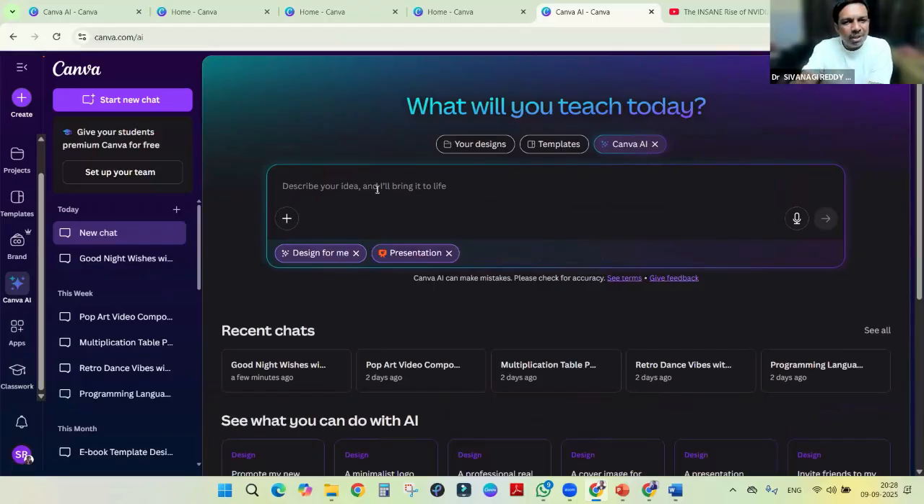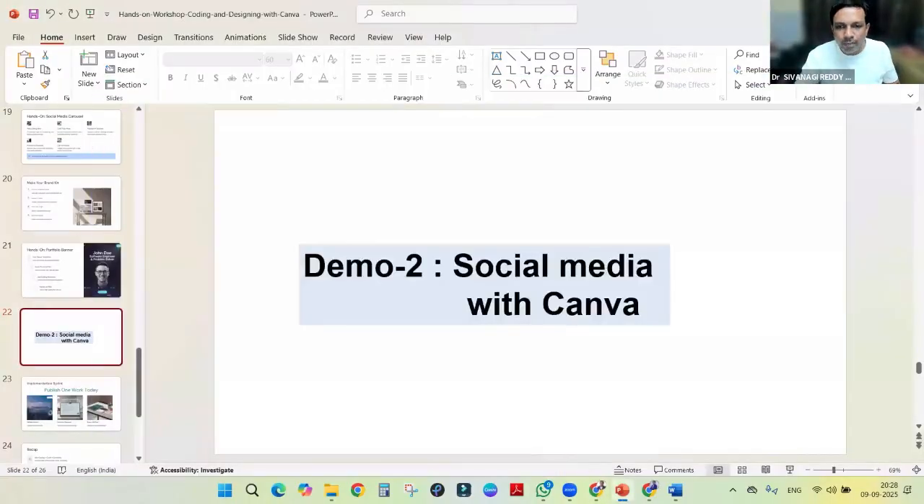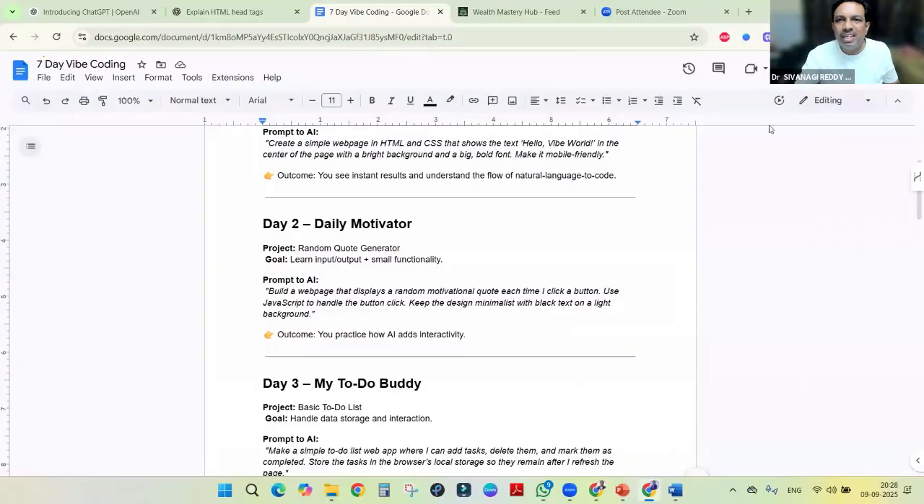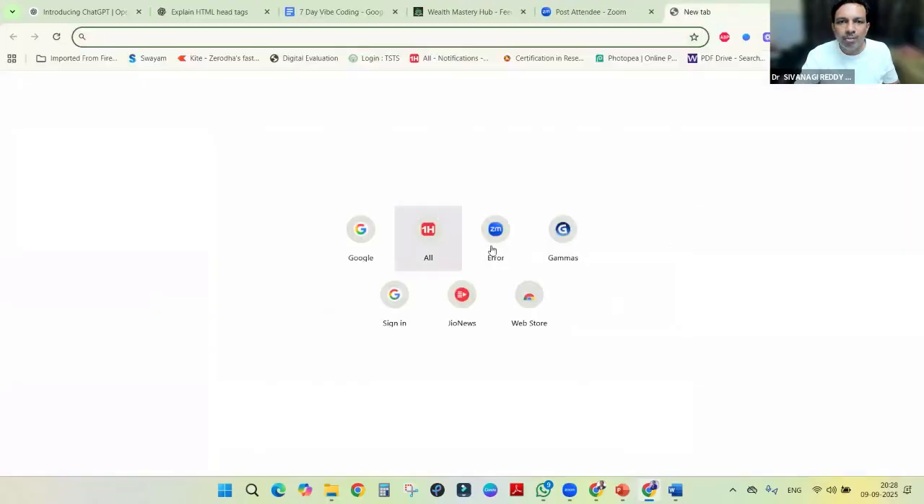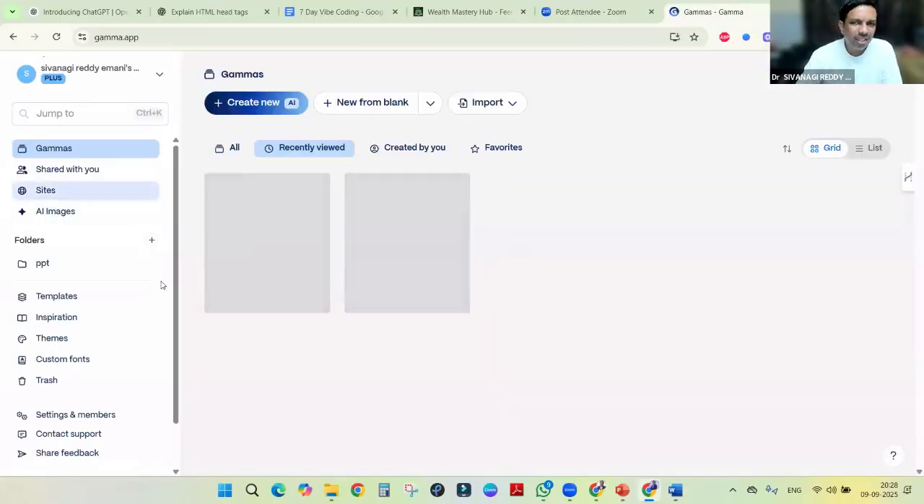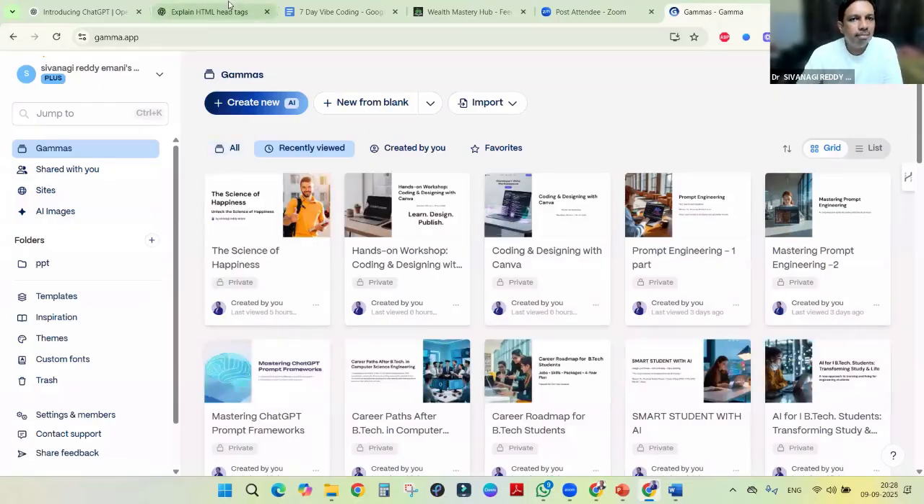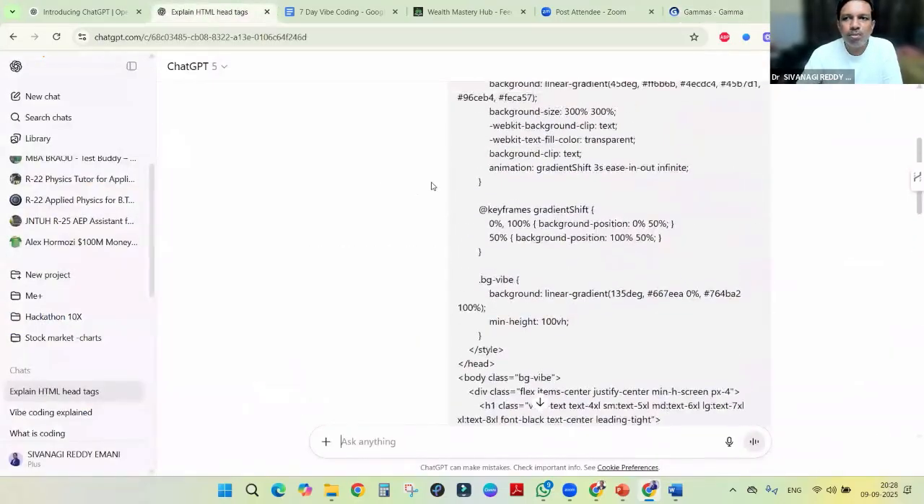When it comes to presentations, apart from this, there is one tool, even though it is not in our schedule, that I want to show you, which is known as Gamma, which is so helpful for designing, right? Give me one minute. I can open gamma.app directly. I regularly use it.